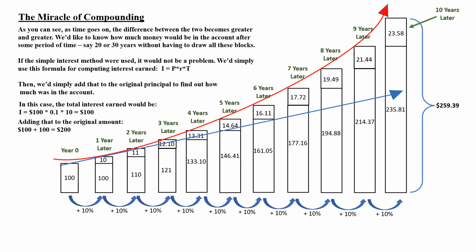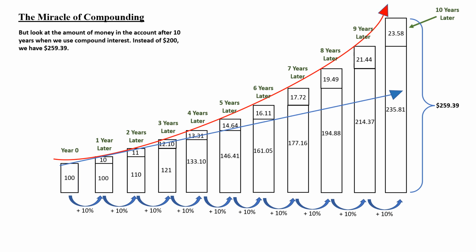So that is the amount of interest earned, and when we add that to the original amount, 100 plus 100 is equal to $200 will be in that account at the end of 10 years. But look at the amount of money in the account that we have after 10 years when we use compound interest. Instead of $200, we have $259.39.